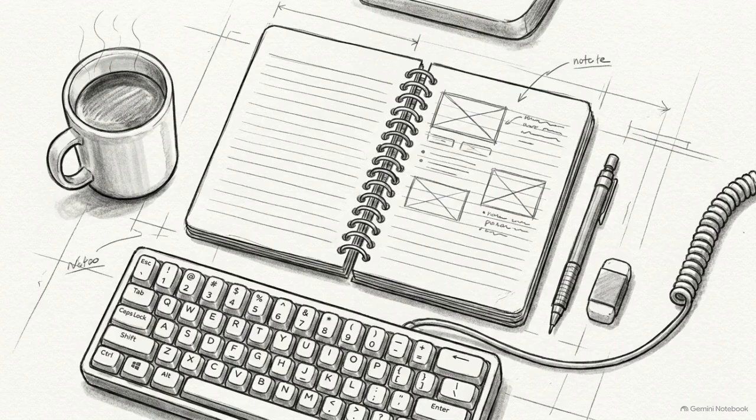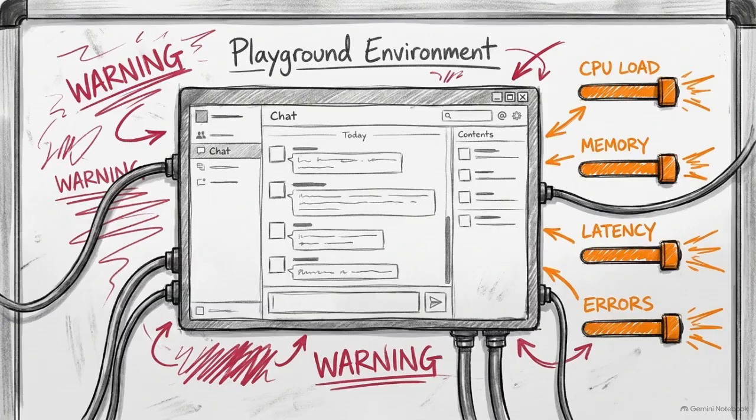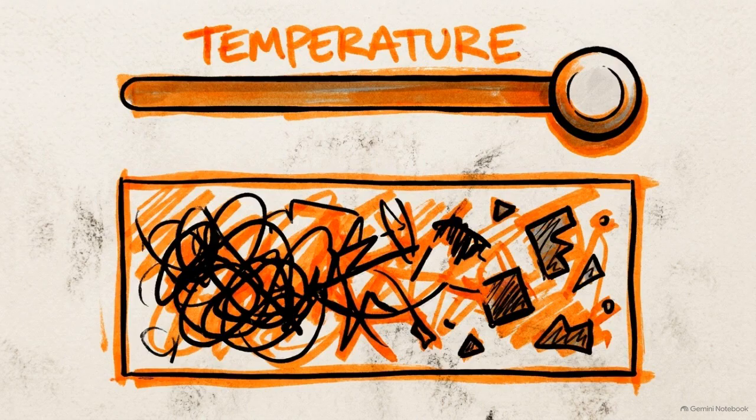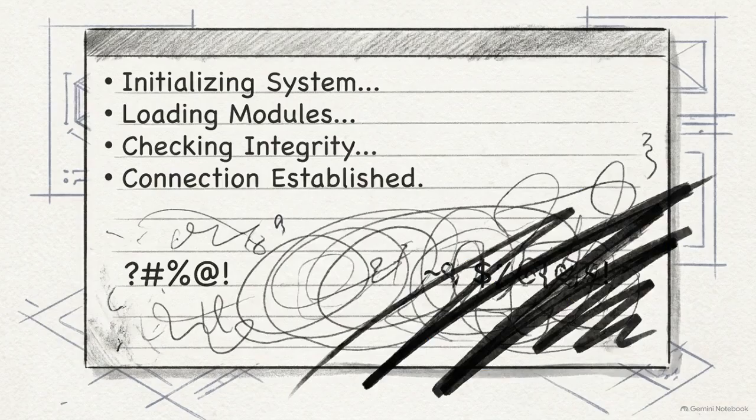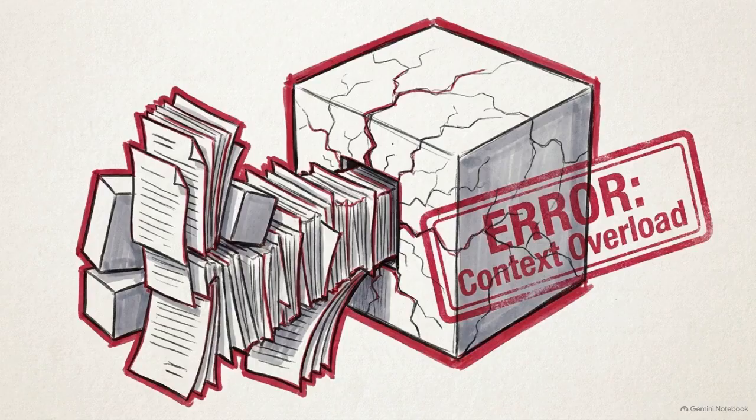Step 1 happens before we write any code. We have to map out the model's limitations by deliberately trying to break it in a playground environment. We start by running the exact same prompt over and over again, pushing the temperature slider to maximum. We need to observe the precise moment when the model stops giving predictable responses and starts spitting out complete randomness. Next, we deliberately overload the context window. We paste massive blocks of text into the prompt until the system finally chokes and fails.